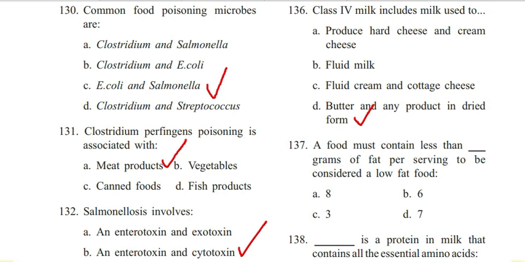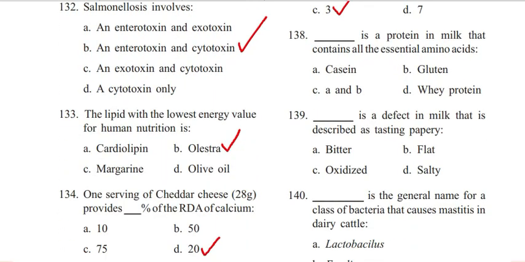Next question 137. A food must contain less than dash grams of fat per serving to be considered a low fat food. 8, 6, 3, 7. Answer is C. 3. Next question 138. Dash is a protein in milk that contains all the essential amino acids.